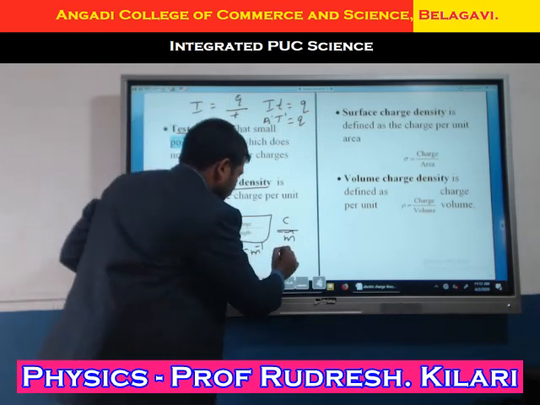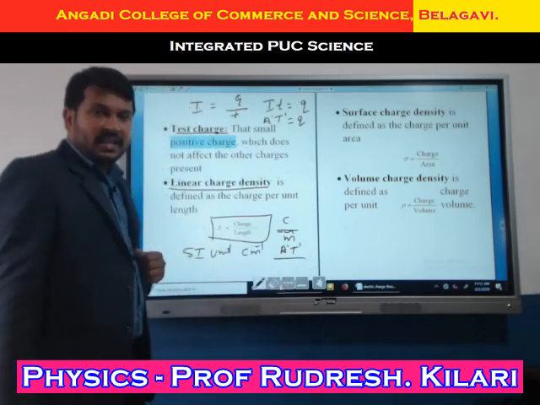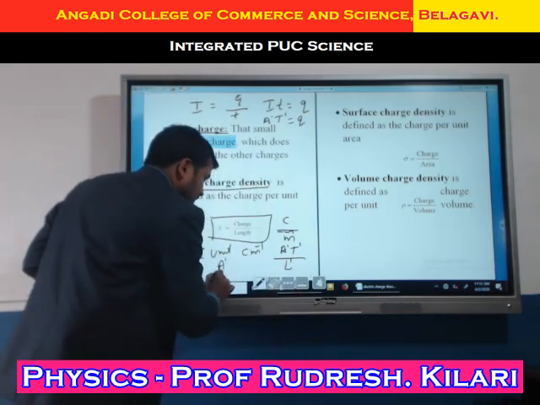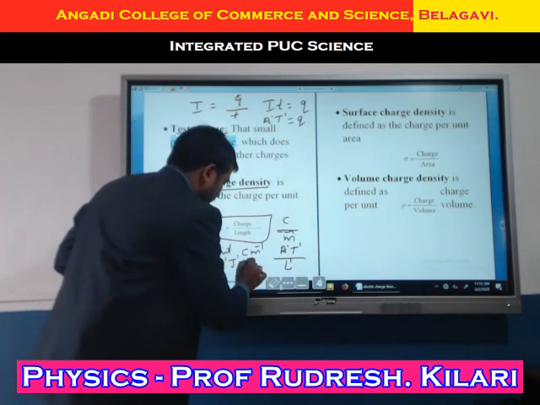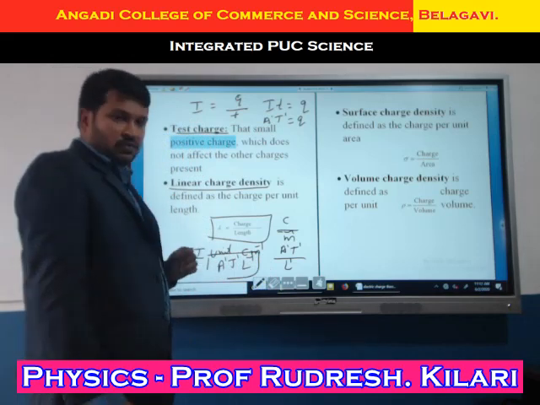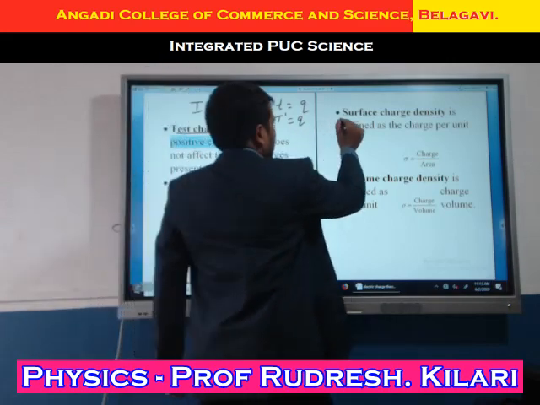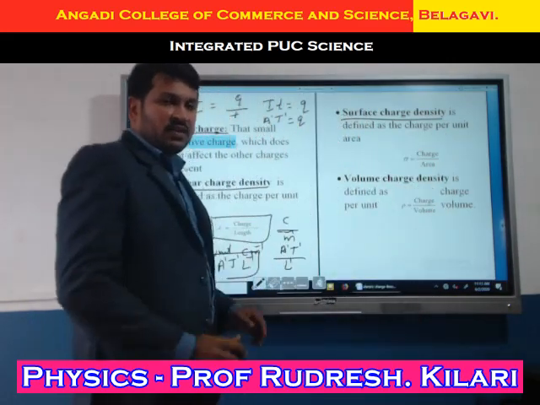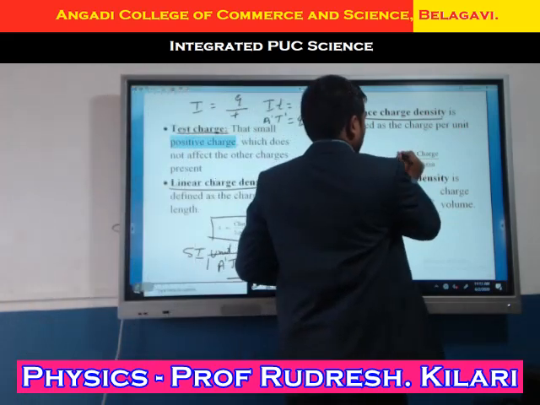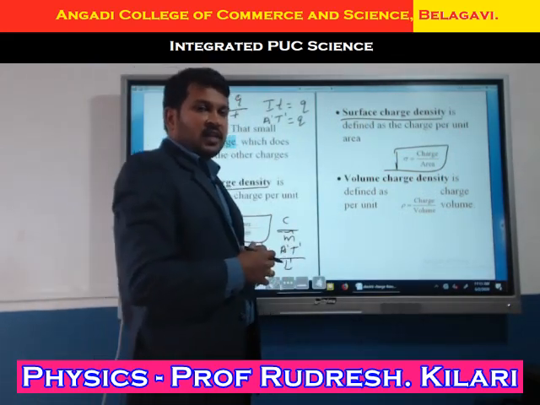Now, I will write this: A raised to 1, T raised to 1, divided by length. Length is meter, that is L raised to 1. This goes up, so A raised to 1, T raised to 1, L raised to minus 1. The dimensional formula for linear charge density is A T L raised to minus 1. Now another one, surface charge density. Surface is nothing but area, so it is charge per unit area. Charge per unit area is known as surface charge density.